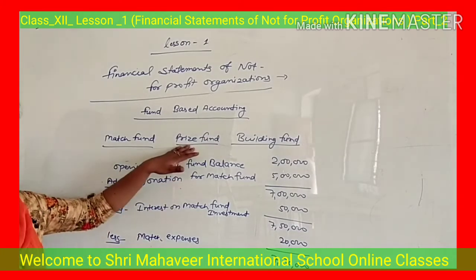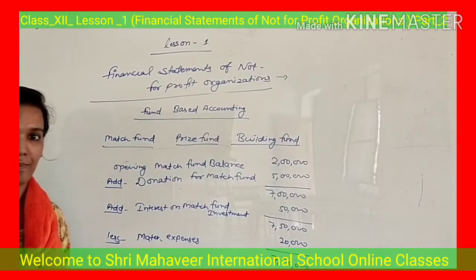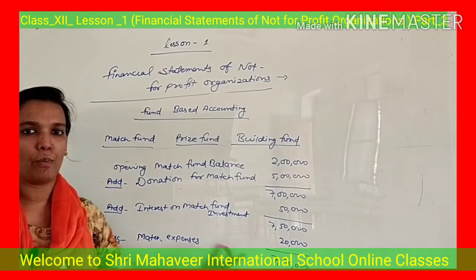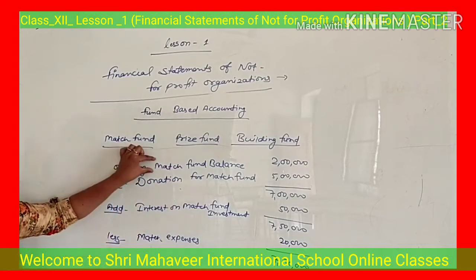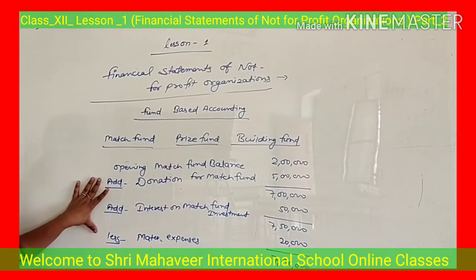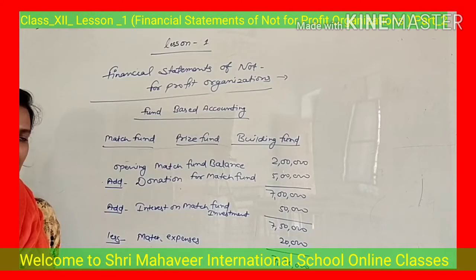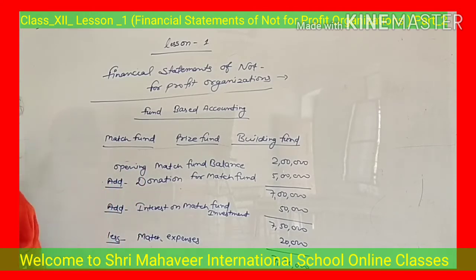Okay, just see here, suppose that if you are doing prize expenses, then you cannot deduct it from the match fund. Your fund is only for matches, so you will record all the things only related to matches. Whatever income you are receiving from matches, that will be added. Whatever expenses that you are doing for matches, that will be deducted. So this type of accounting will be called fund based accounting.